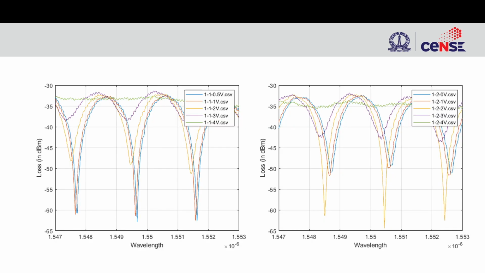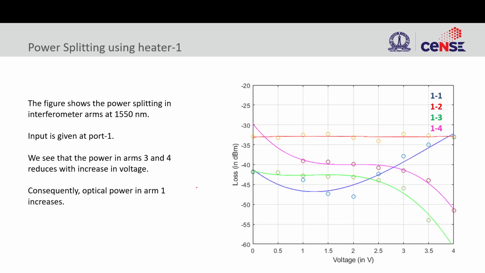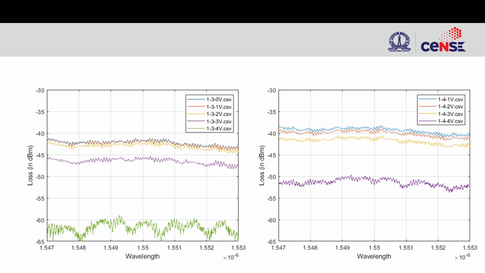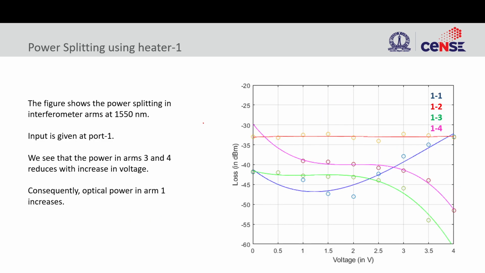These are all the output responses that we see by giving input in one arm and checking output in all four arms by tuning one of the heaters. So say heater 1. This is a frequency response, this is wavelength. Usually we'll just park at one wavelength and then see the difference for different voltages. So that is what is shown here in this diagram.